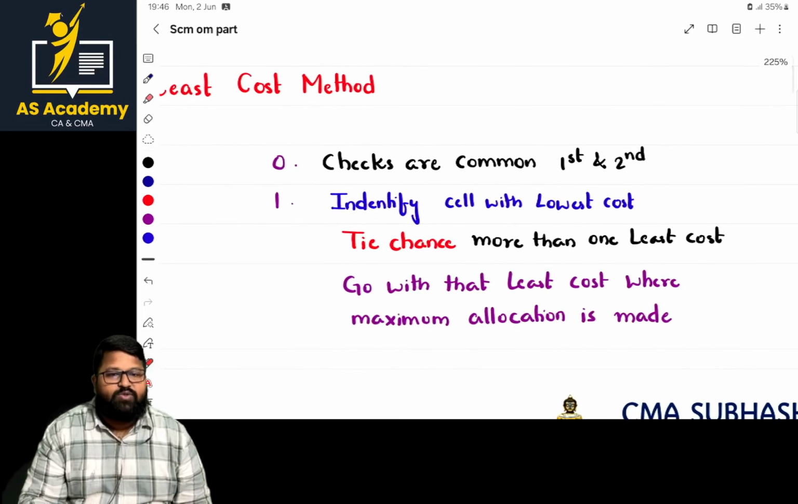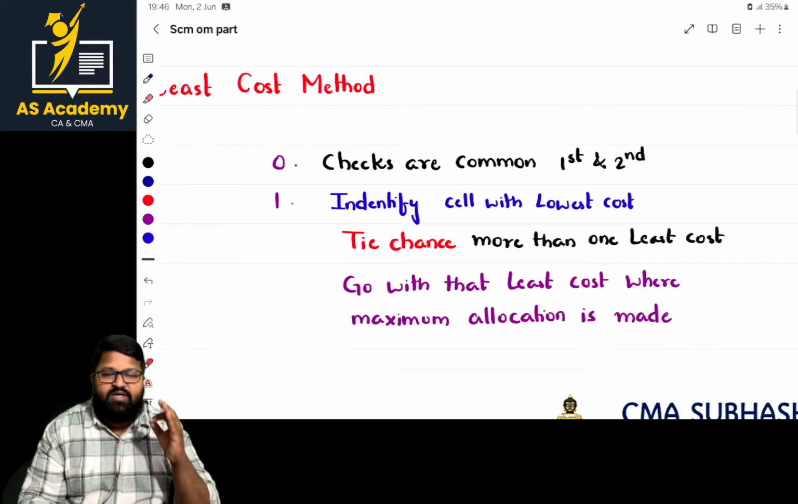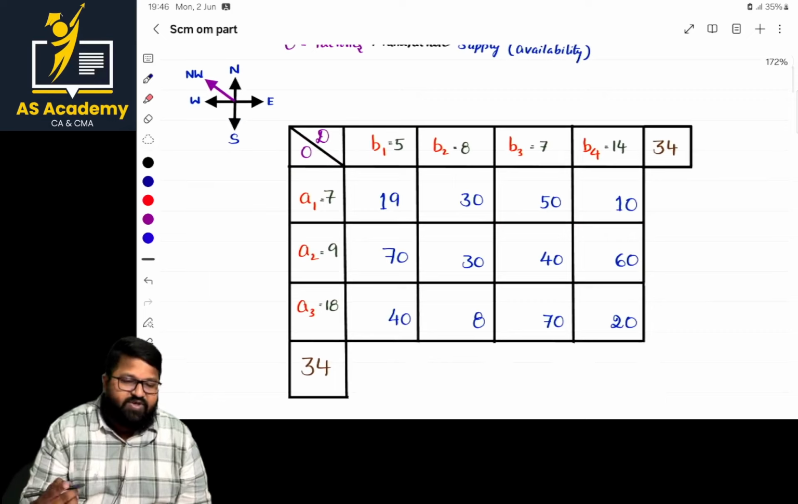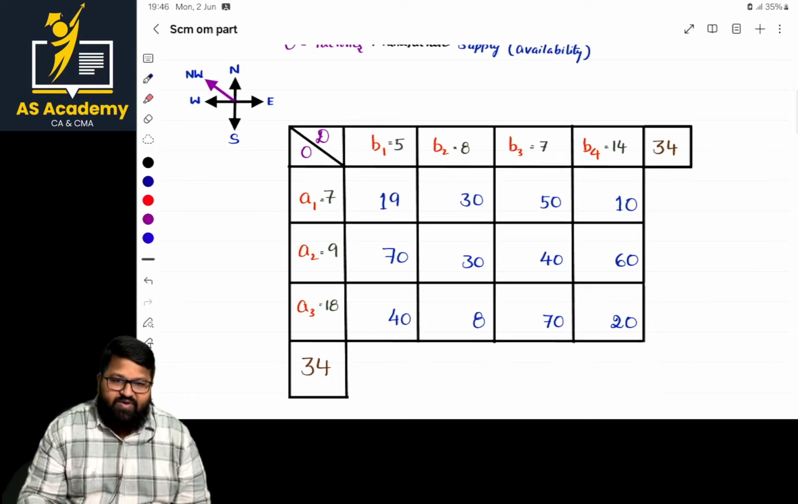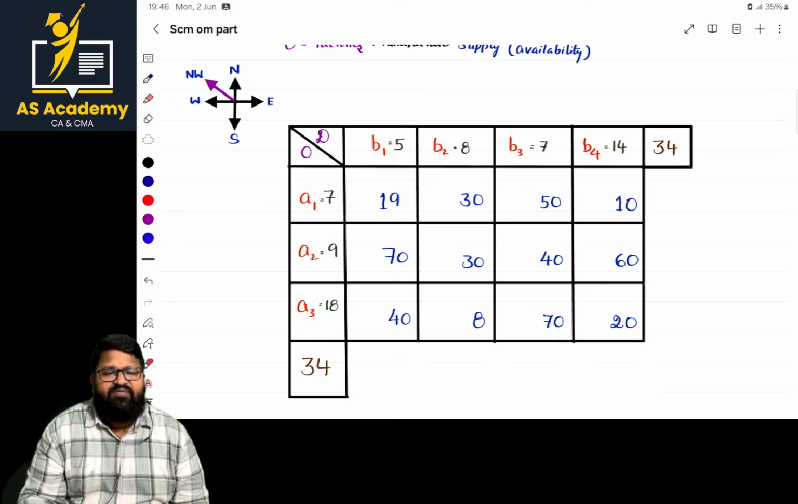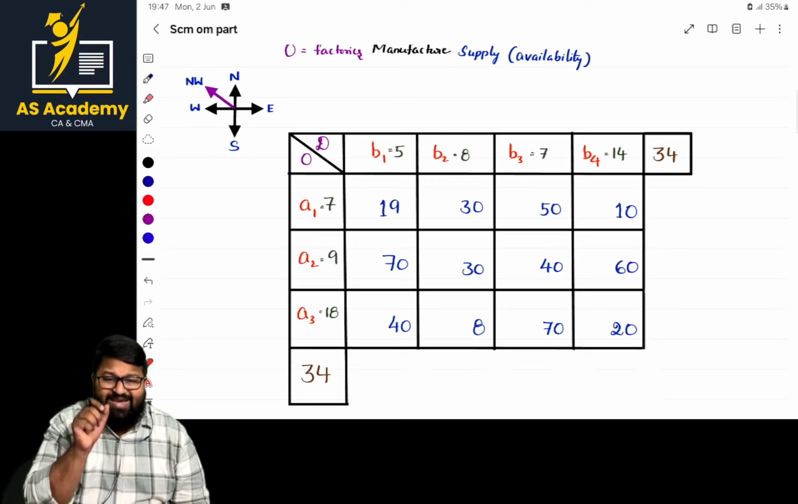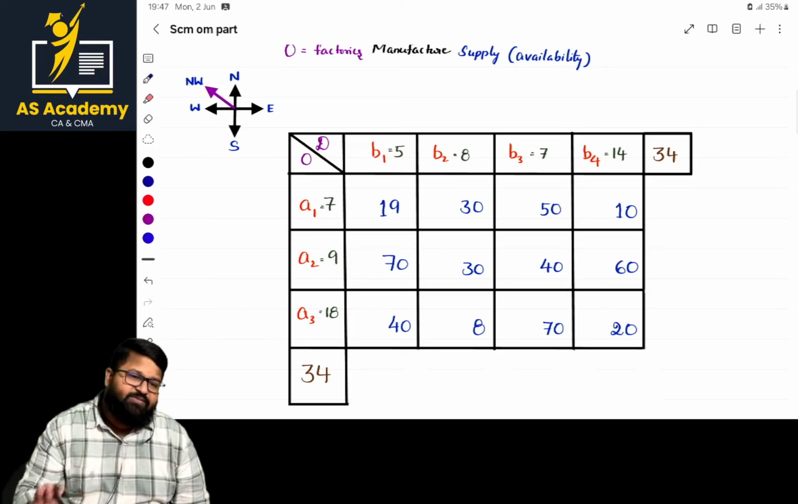In this method also, the most important thing is that the first two checks are common. Okay, let us solve that one. Sir, what are those first two checks, ma? Whether minimization model or maximization model. Sir, how to identify it as a minimization model or maximization model, ma? If it is related to cost, that is transportation cost, mainly the cost aspect, then it is a minimization model.